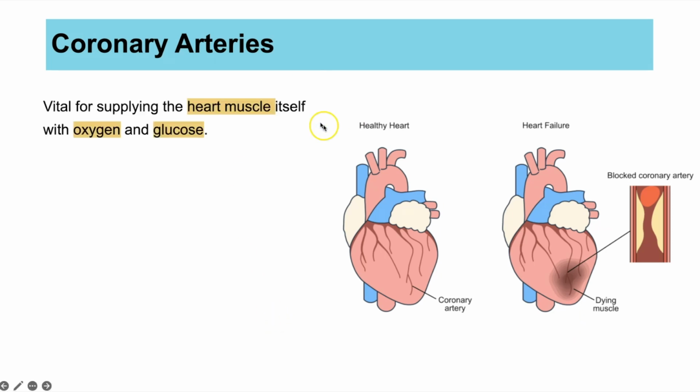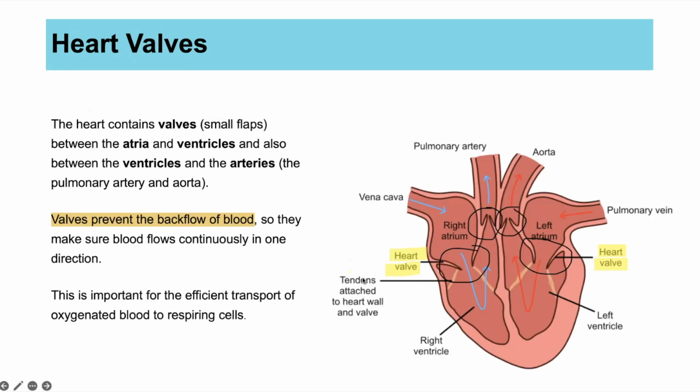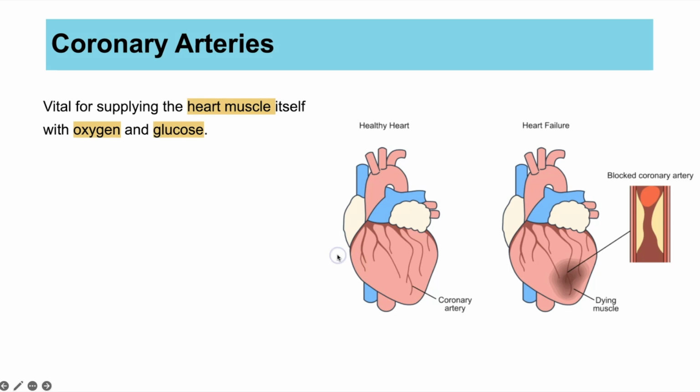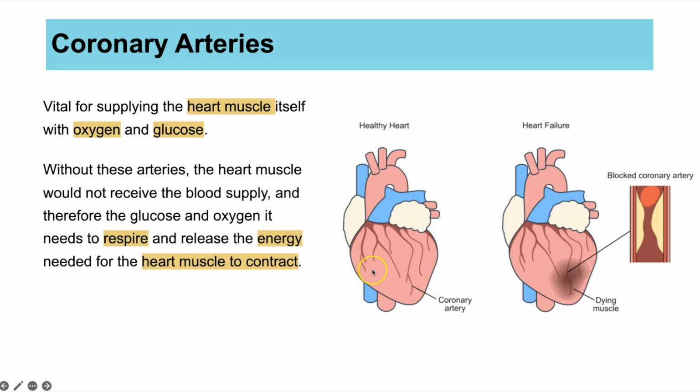Next then is the coronary arteries. These are actually arteries on the outside of the heart. So far, we've just been describing the inside of the heart, or the chambers inside. But the coronary arteries are blood vessels that run on the outside of that heart muscle. The coronary arteries supply the heart muscle with oxygen and glucose, which are needed by the heart muscle so they can respire and release energy, because the heart is constantly contracting and relaxing. But for a muscle to contract and relax, it needs energy. And that energy comes from respiration, and respiration needs glucose and oxygen.